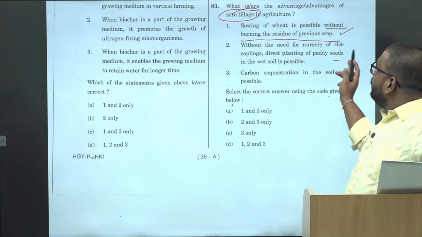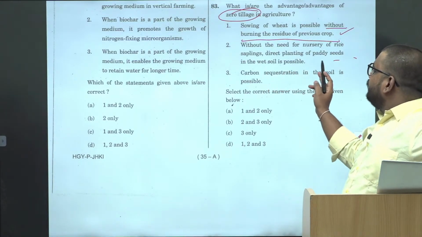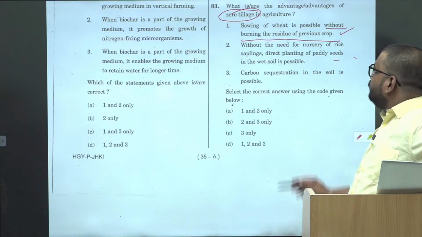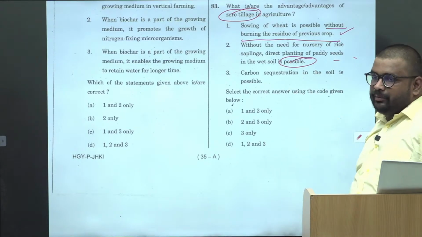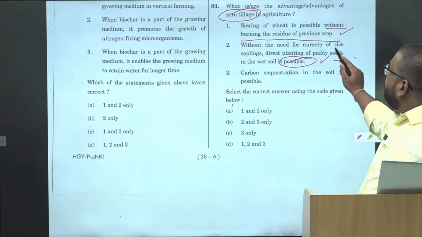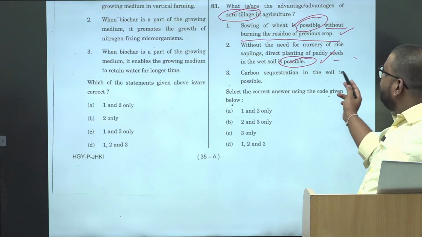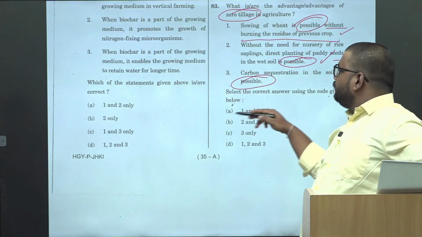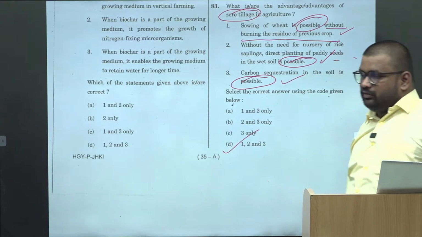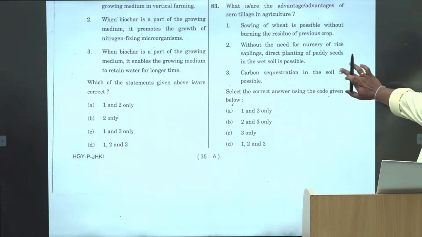Then without the need for nursery rice sapling, direct planting of paddy seeds in the wet soil is possible. Okay. Possibility statement. We consider possibility statement as correct. Again, possibility statement. Okay. And carbon sequestration in the soil is possible. Possibility statement. Okay. Then next,